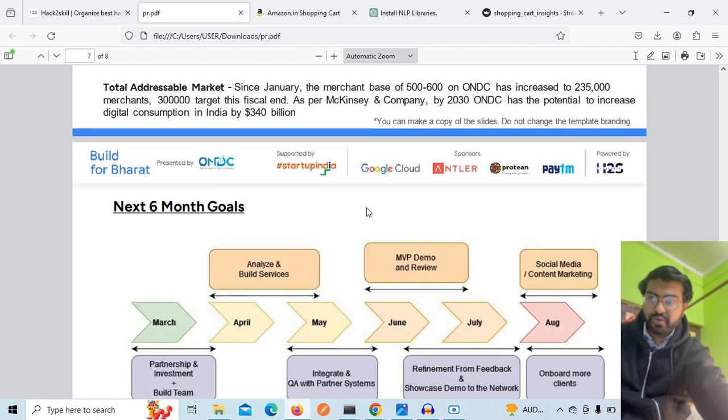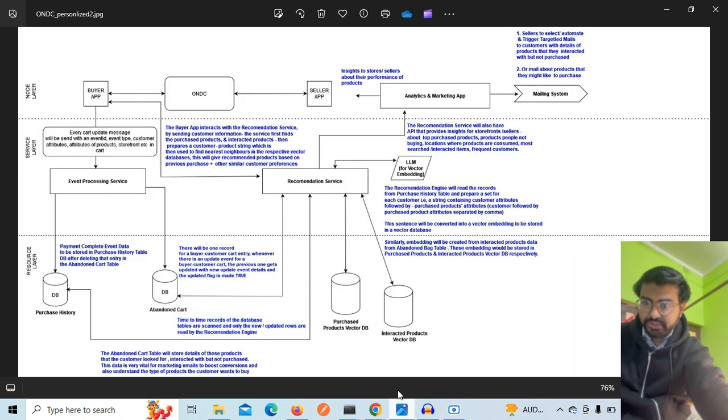Okay, so that was the overall approach, and I hope that I have not messed up anything. So this is the overall architecture diagram of this whole framework, and anybody who is interested can utilize this to boost their sales and customer experience, user experience in the ONDC framework apps, right?